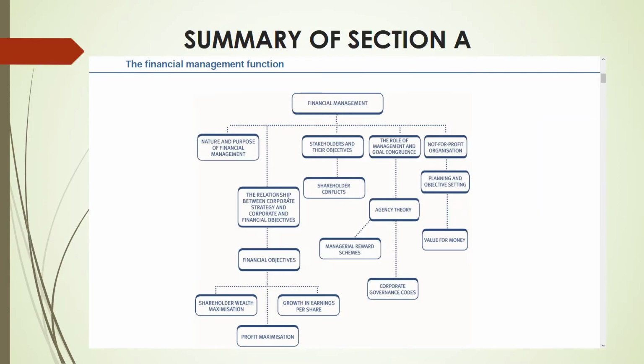So, before I start the whole syllabus, I thought of giving a summary of the whole syllabus in Section A, that is the financial management function, right? In Section A, the main is financial management function. Under this, we are going to cover all this, as you can see in this chart, starting with financial management. Now, this financial management is divided into how many parts? 5. It is divided into 5 sections, right?